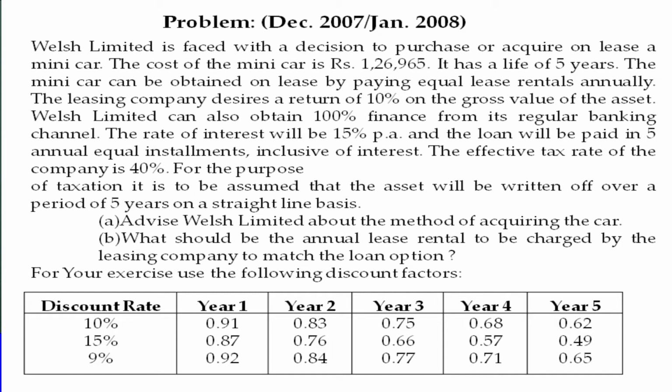So we need to calculate the amount of lease rental to be paid to match the loan option. These are the 2 major questions posed here, and they have also given the discount rate at 10% in the problem itself, as well as the tax rate and the interest rate.